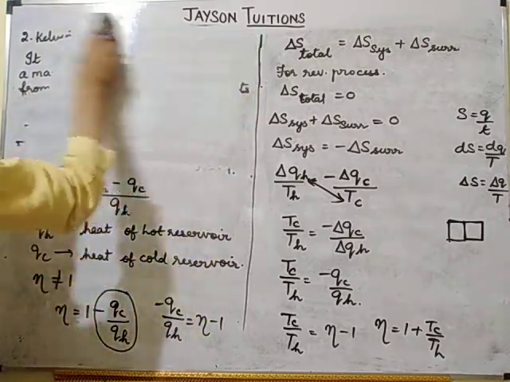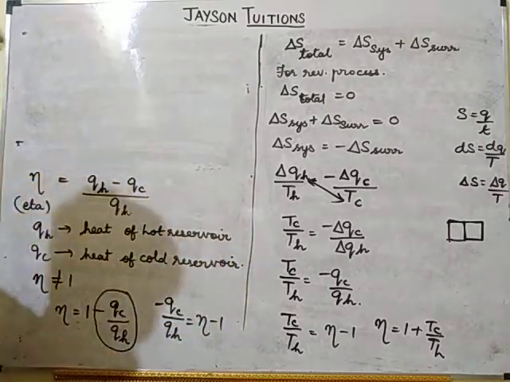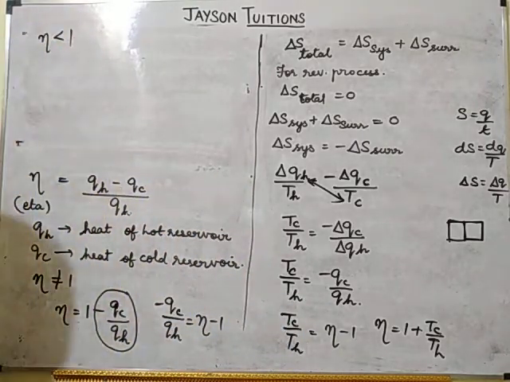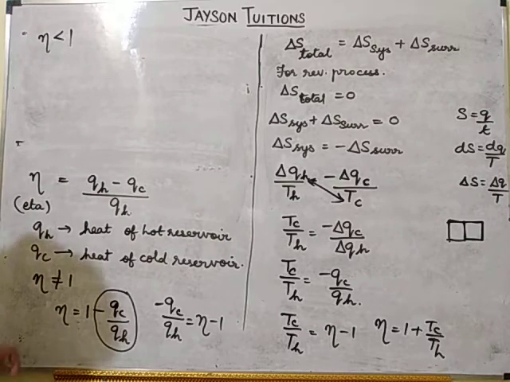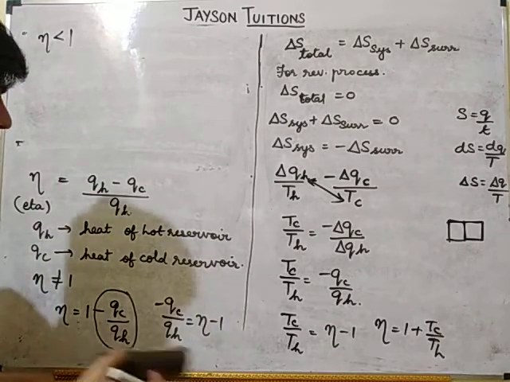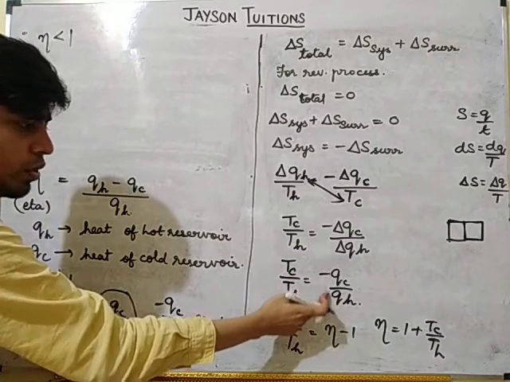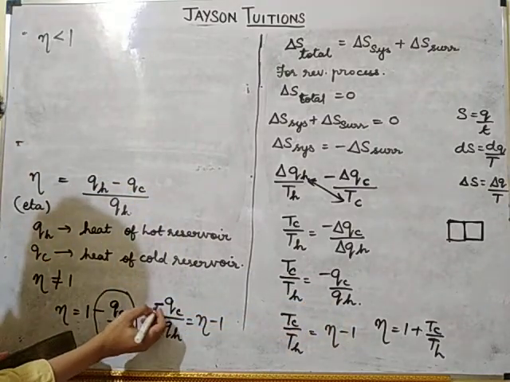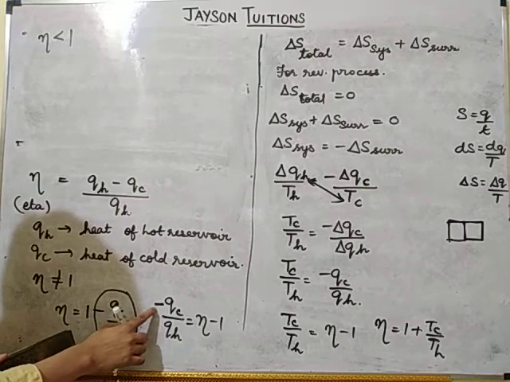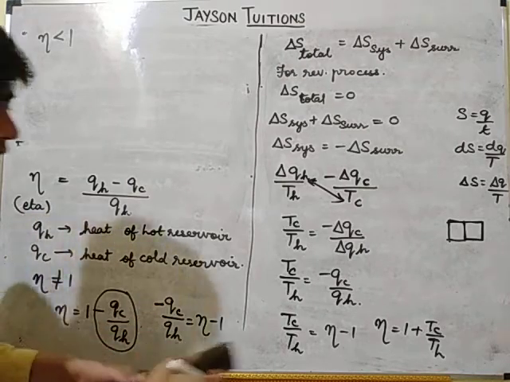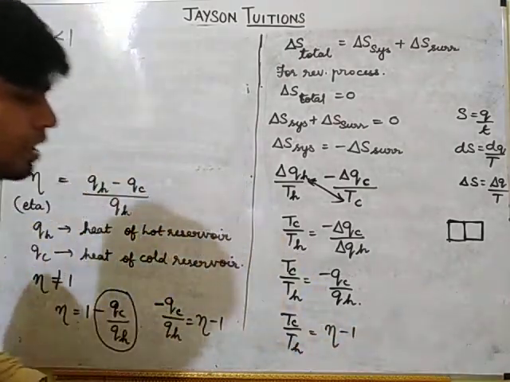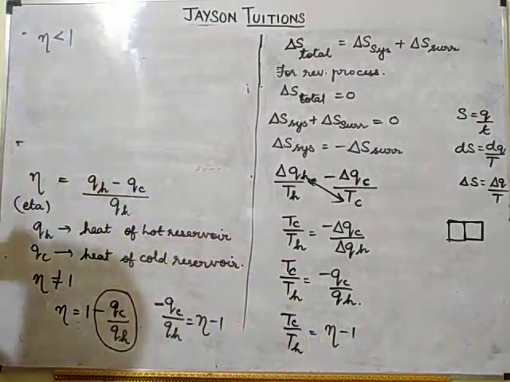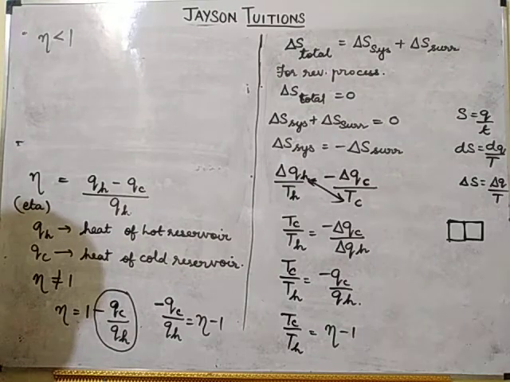So efficiency cannot be equal to 1. So this efficiency value will always be less than 1. Okay. So here minus QC by QH we have taken. So here minus QC by QH. Okay. So instead of that we are writing eta minus 1. So this step is not given in the book, so no need to write. So eta value will always be less than 1.